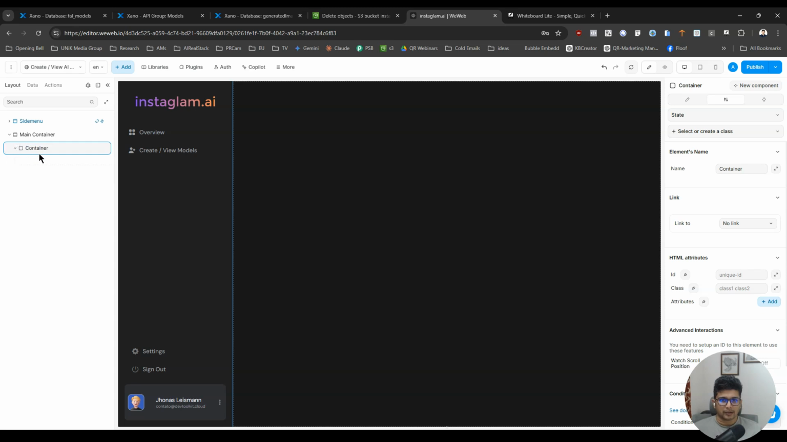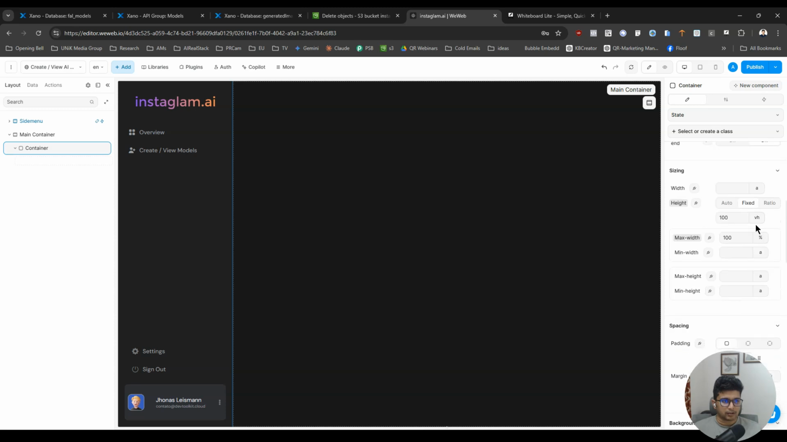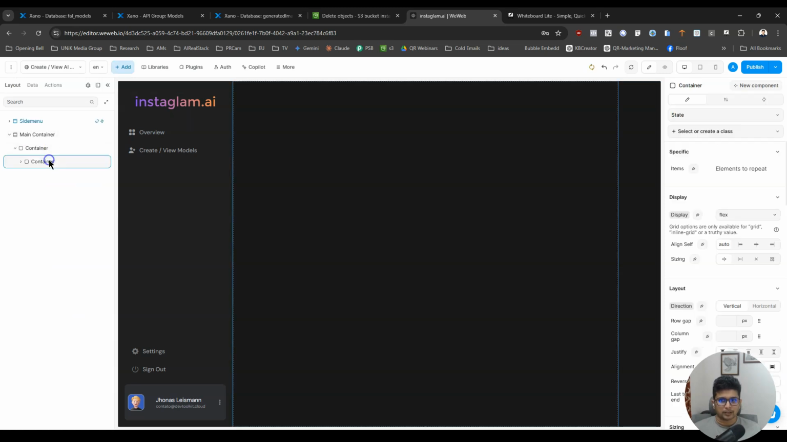We have the main container, and in this container we need to make sure it has the height of 100 VH, so there are no scrollers or anything that moves this container, but we can have scrollers inside, and the width can be 100% of the parent, that would be the main container. Okay, now inside this we are going to add a new container, and we are going to call it header.